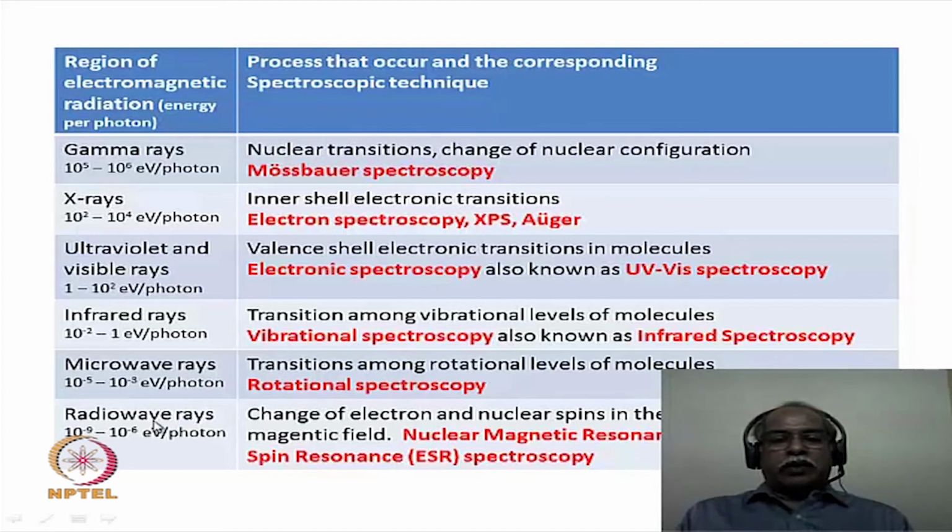If you talk about the radio wave frequency region of the electromagnetic radiation, then we are talking about a change in the nuclear or electron spin in the presence of an external magnetic field. In the presence of an external magnetic field, nuclear spins and electron spins have different energies, ground state and excited state, and the change of spin from the ground state to the excited state is what is normally observed during electron and nuclear spin resonance spectroscopy. NMR and ESR are the techniques responsible for this, and we will deal with NMR in this spectroscopy course in much more detail.